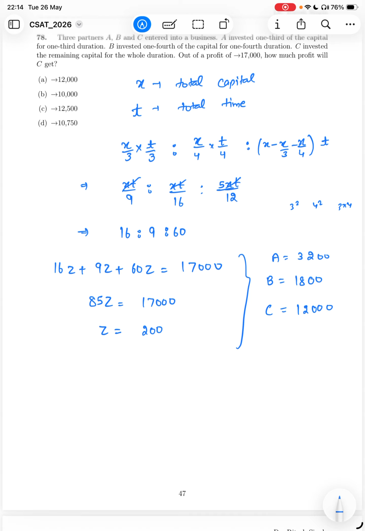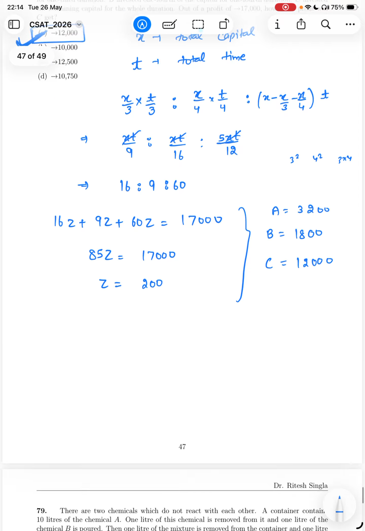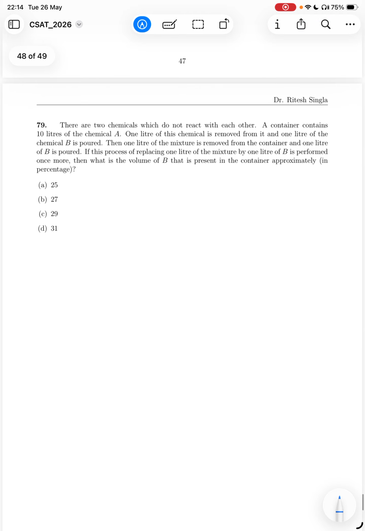Okay, so what is it asking? Out of a profit of 17,000, how much profit will C get? So C will get 12,000 profit. Option A is correct. Okay, let us move to the next question.